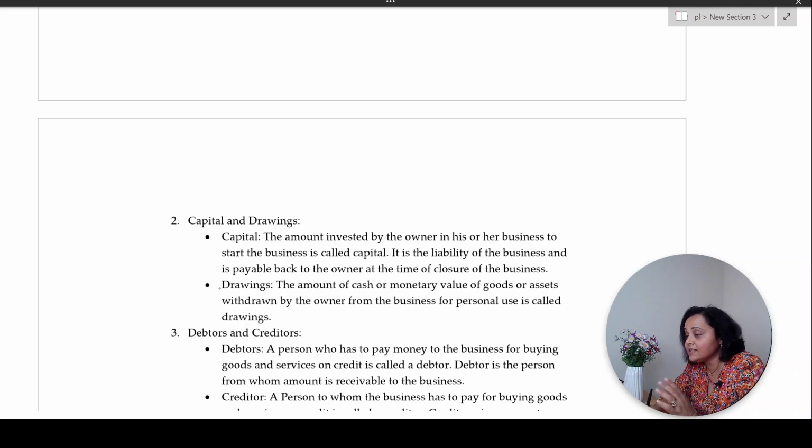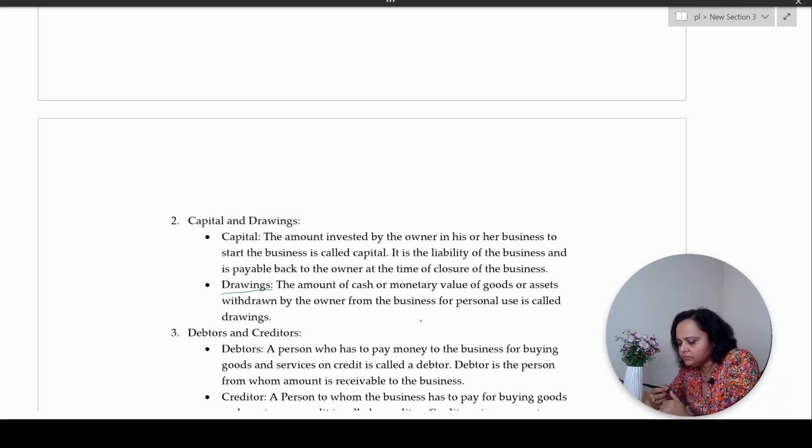What are drawings? These terms are important when you start learning journal entries and ledger accounts. Drawings, capital, transactions, these terminologies will be frequently used, and you should understand the meaning of those terms. Now, what are drawings? When the proprietor or the founder withdraws cash or some goods from the business for his personal use, that is known as drawings.